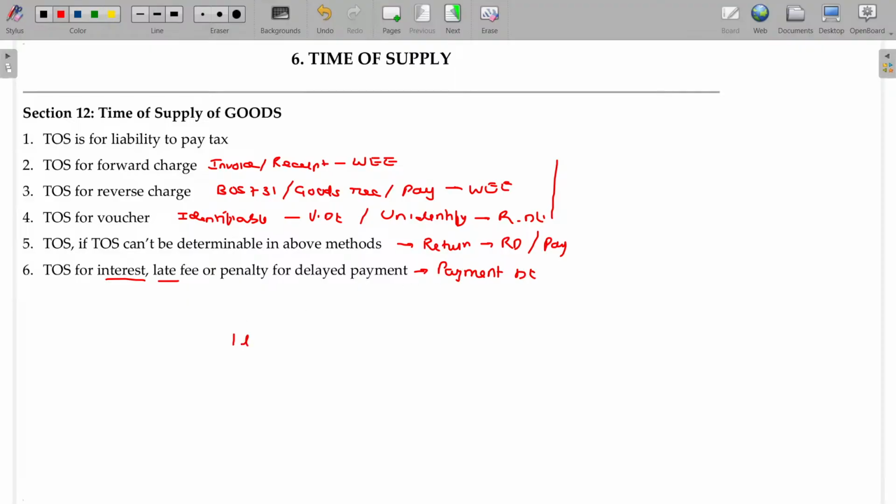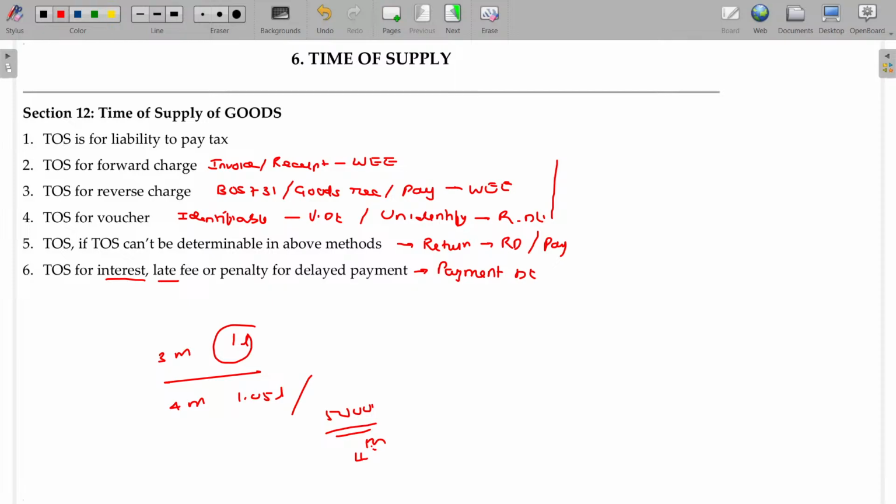For example, 1 lakh is the bill, 3 months time is given, and you took 4 months, so I collected 1 lakh 5,000 from you. This 1 lakh time of supply is separately calculated, that is final. For this additional 5,000, the time of supply is the actual receipt of this amount. The actual receipt being the fourth month.